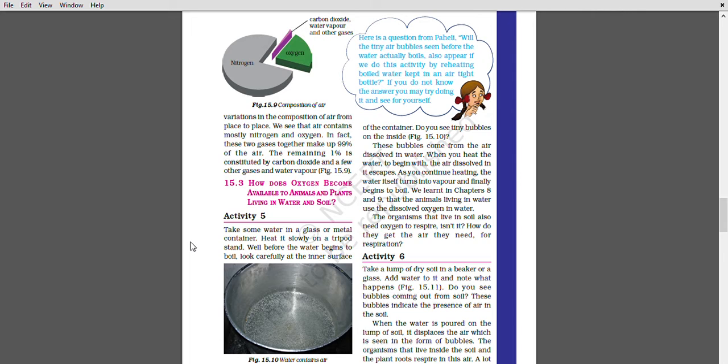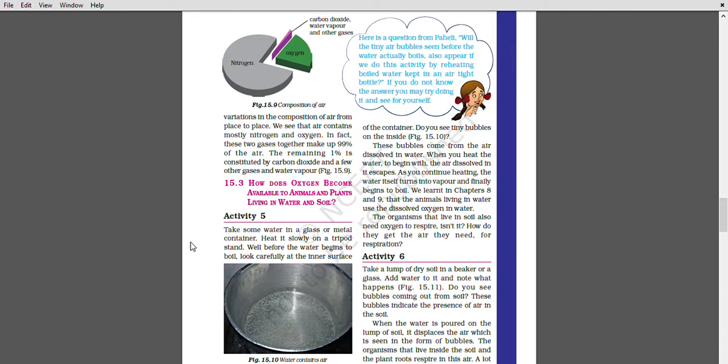When you heat the water to begin with, the air dissolved in it escapes. As you continue heating, the water itself turns into water vapor and finally begins to boil. We learned that animals living in water use the dissolved oxygen in water. The organisms that live in soil also need oxygen to respire.